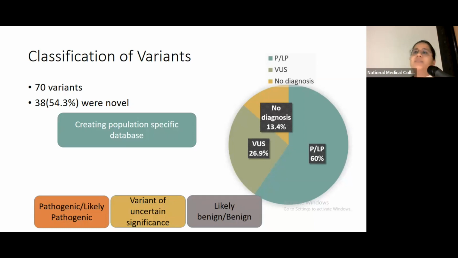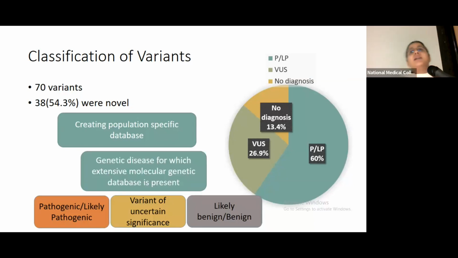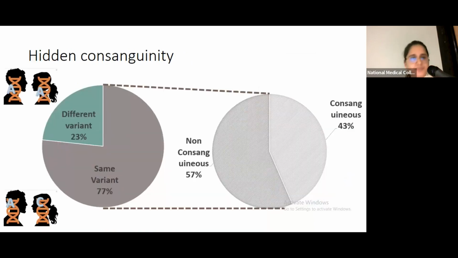Now, these disease databases are mostly made up of populations from the Western and European populations. We do not have a population-specific disease database for our population. That is why many of the variants were novel. And it also points out that for many common disorders as well, for certain disorders where we know the molecular etiology, we need to create population-specific databases so that most of the variants do not turn out to be novel or variants of uncertain significance.